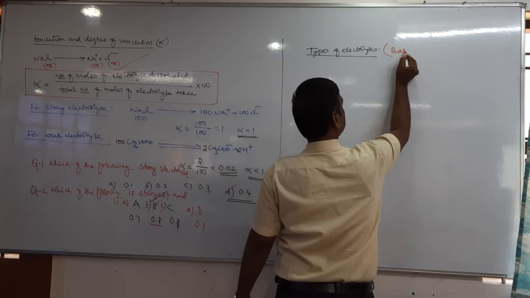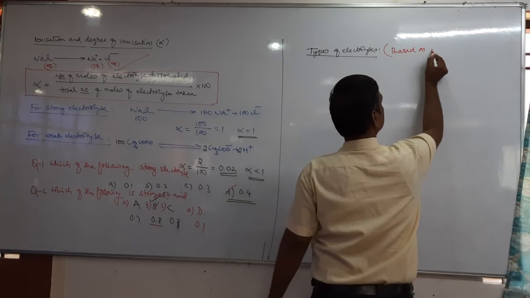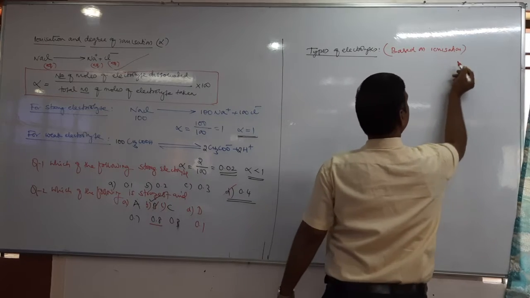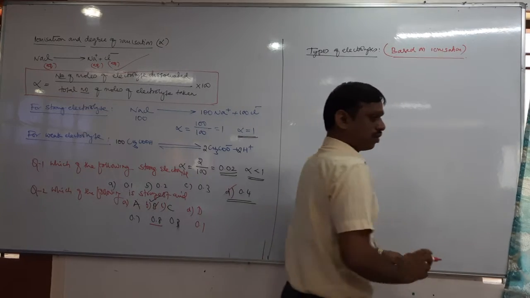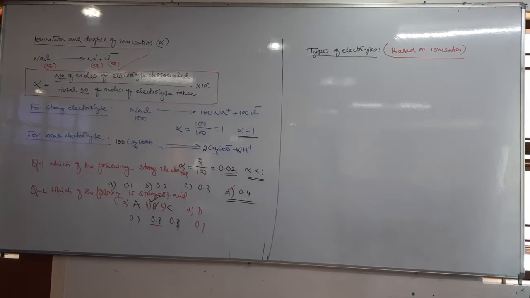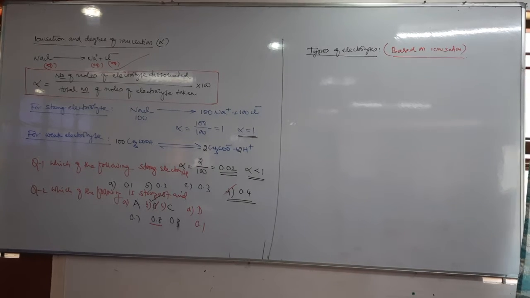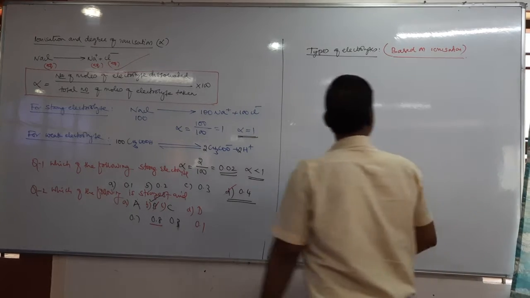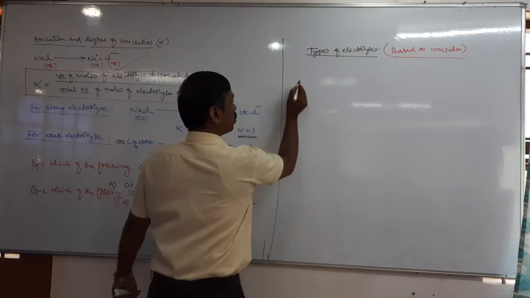Types of electrolytes. Based on ionization, electrolytes are classified into two types.